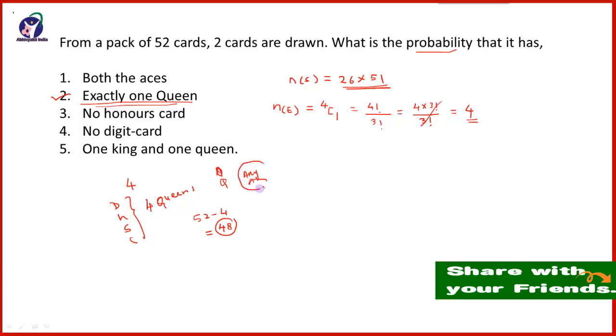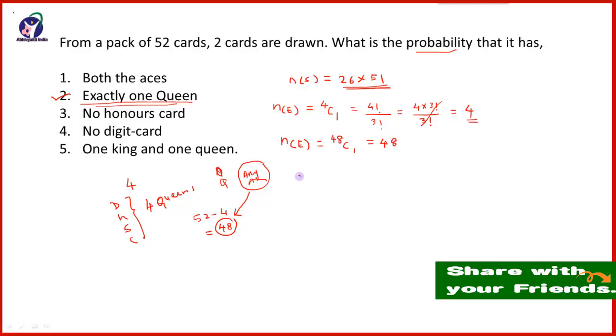So this other card will be from out of the 48 cards. So the favorable cards for the second card will be 48C1, because 1 is favorable out of the 48 cards, which is equal to 48.